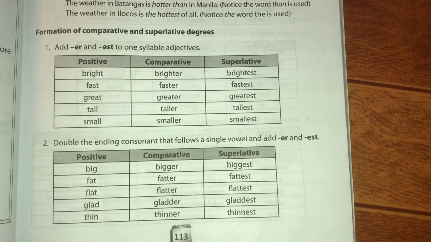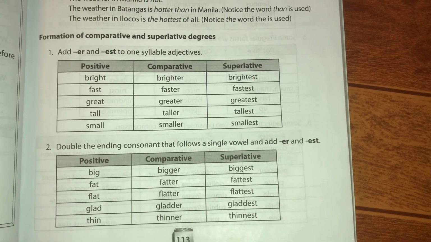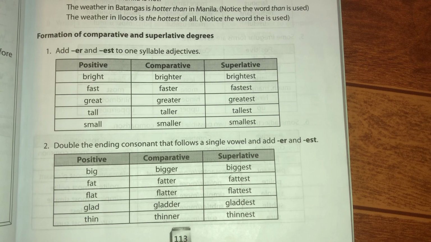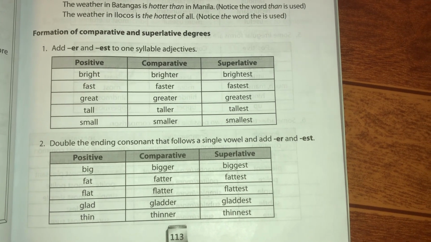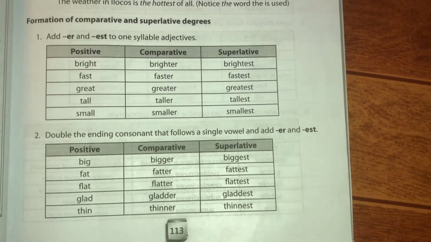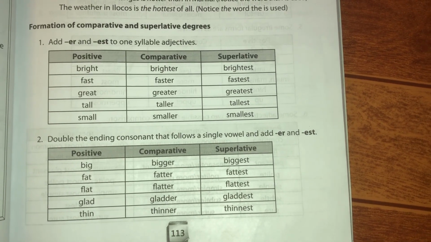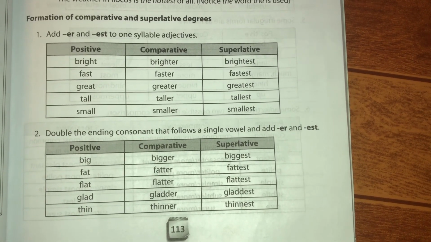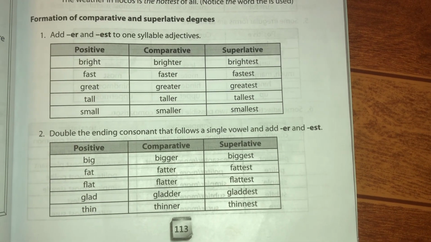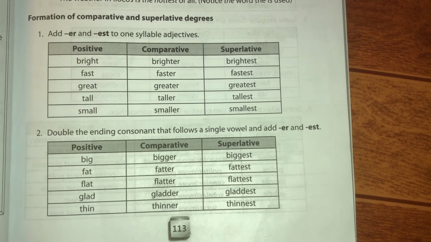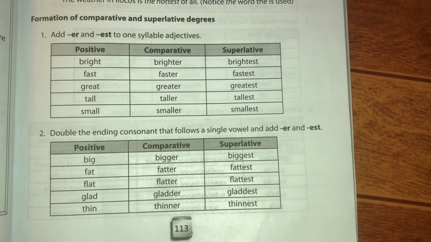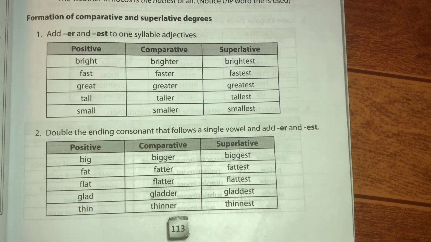Number 2. Double the ending consonant that follows a single vowel and add ER and EST. For example, big, bigger, biggest; fat, fatter, fattest; flat, flatter, flattest; glad, gladder, gladdest; thin, thinner, thinnest.